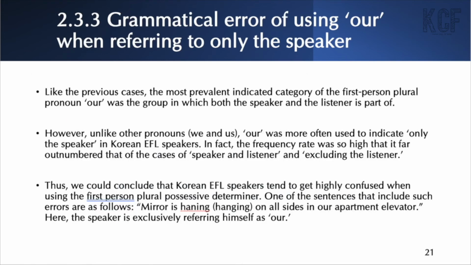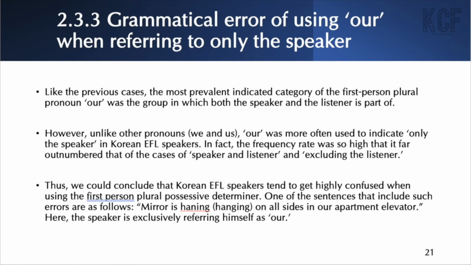So our interpretation of the result was that, like the previous cases, the most prevalent indicated category of the first-person plural pronoun our was the group in which both the speaker and the listener were part. However, unlike the other pronouns we and us, our was more often used to indicate only the speaker in Korean EFL speakers.